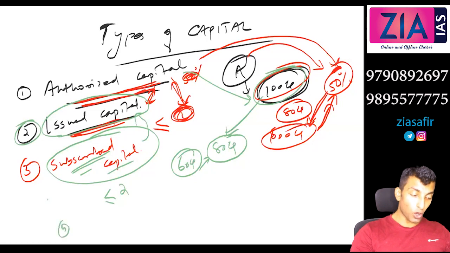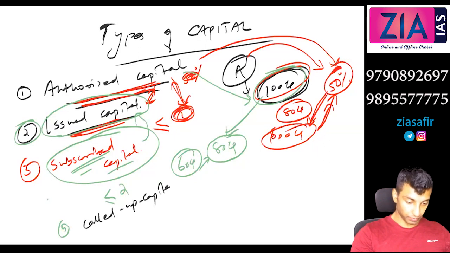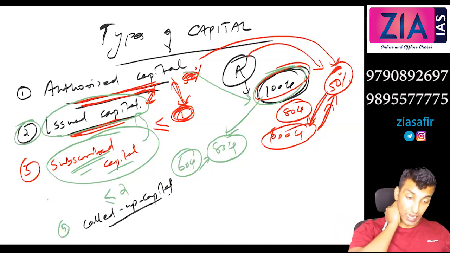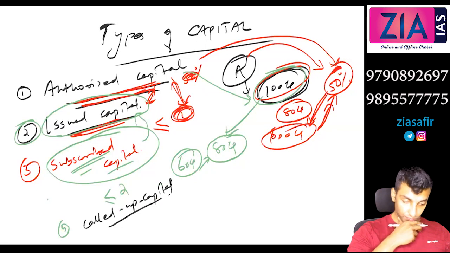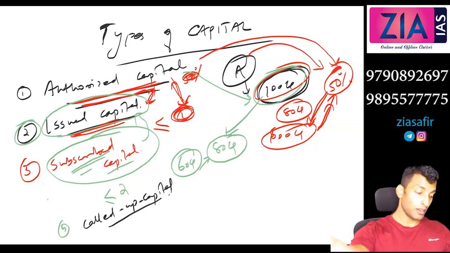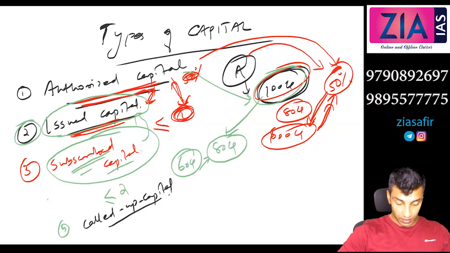Now the fourth one, you write called up capital. Right under that, it is a part of subscribed capital which is demanded by the company from the investors, in brackets you can write the shareholders, at any point of time.